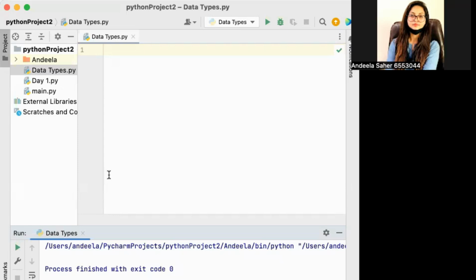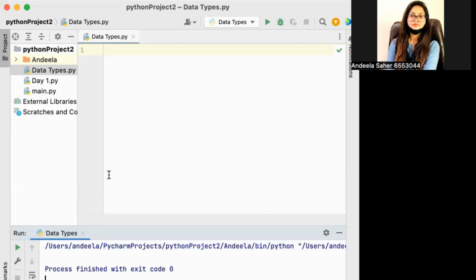Okay, so let's dive into a new topic, which is data types. You might think that Python only understands numbers. Think again. Python can store text, Boolean, meaning true or false like conditions, and much more. Everything you store in Python has a data type. A data type tells Python what kind of value it's working with, not the data itself, like whatever we are writing on the screen, that is data.